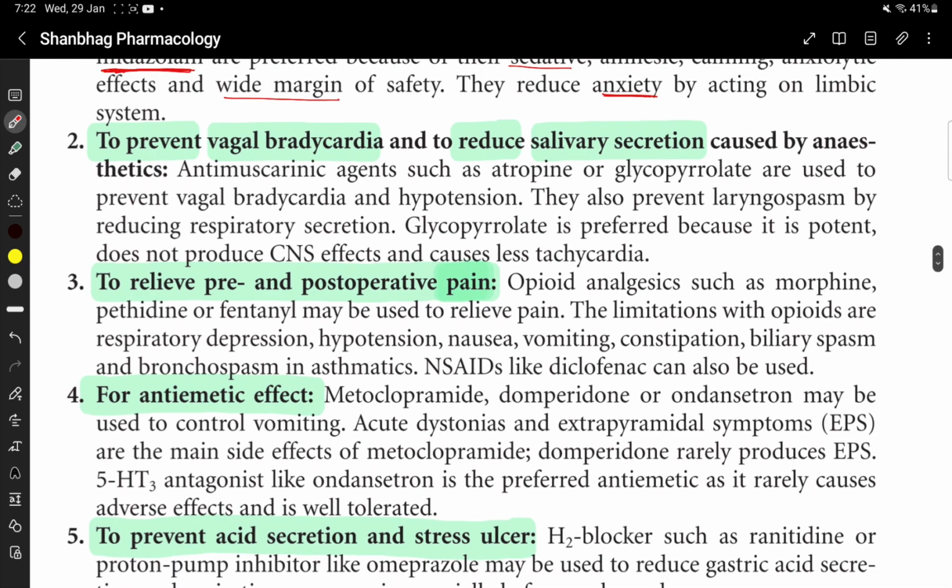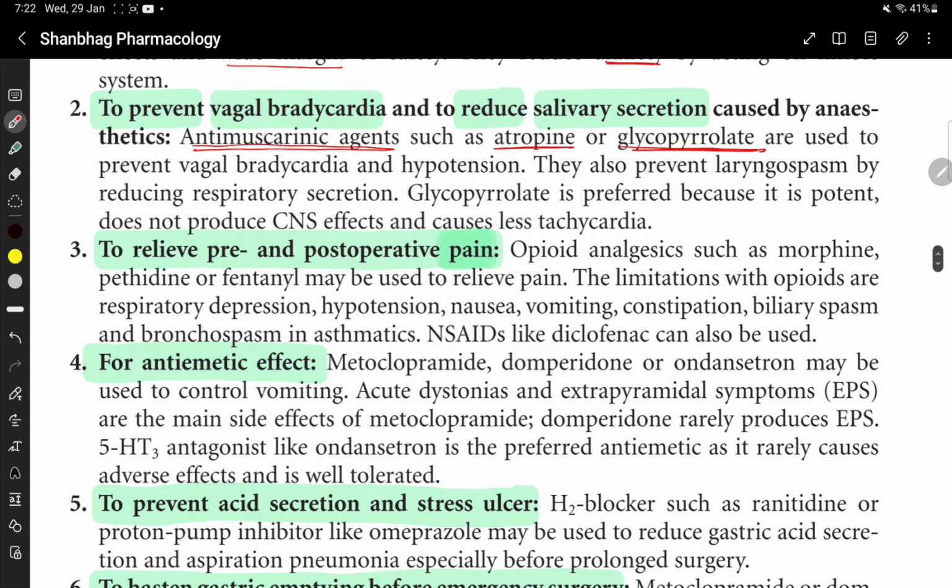To prevent vagal bradycardia and to reduce the salivary secretion caused by anesthetics, antimuscarinic agents like atropine or glycopyrrolate are used. They prevent vagal bradycardia and hypotension. They also prevent laryngospasm by reducing the respiratory secretion.